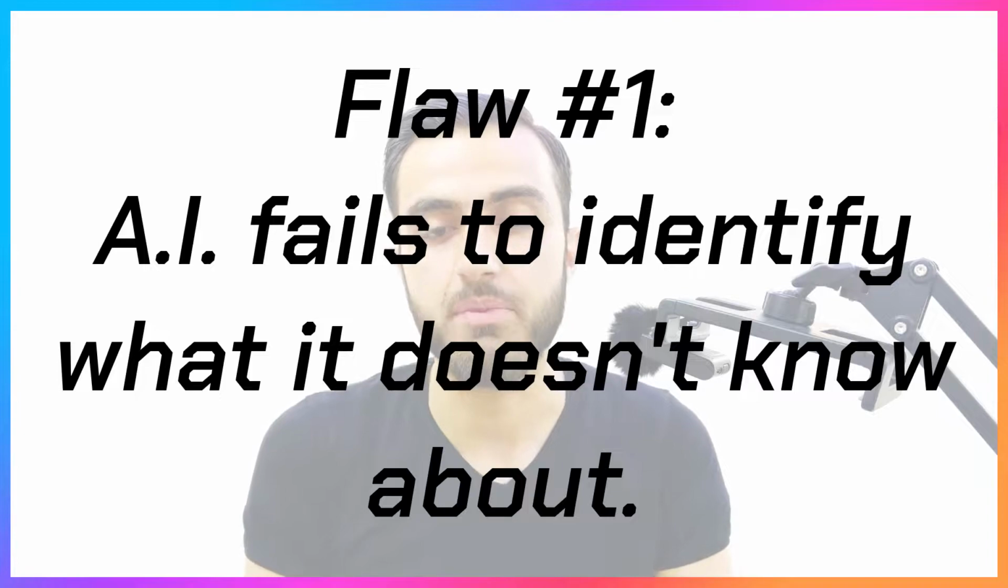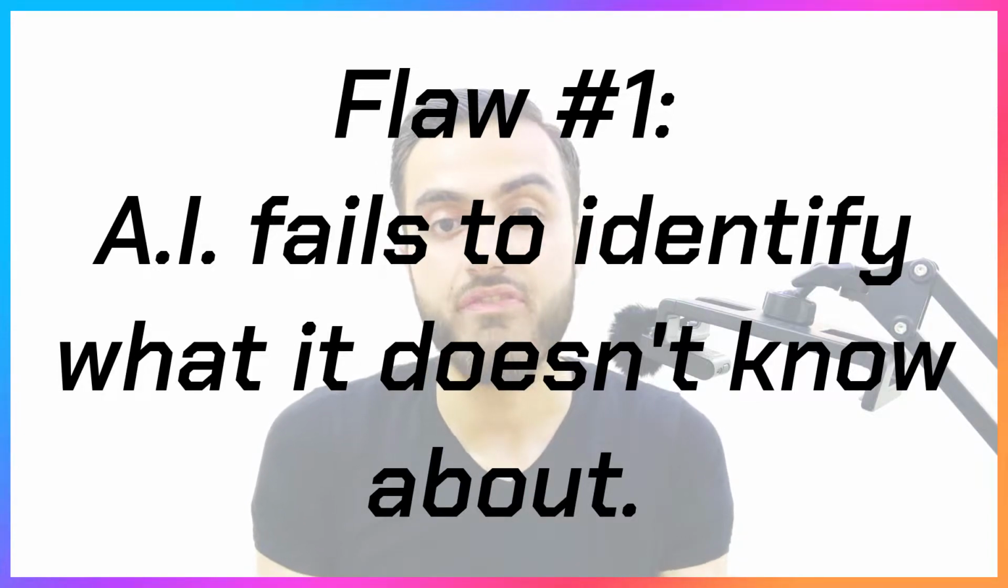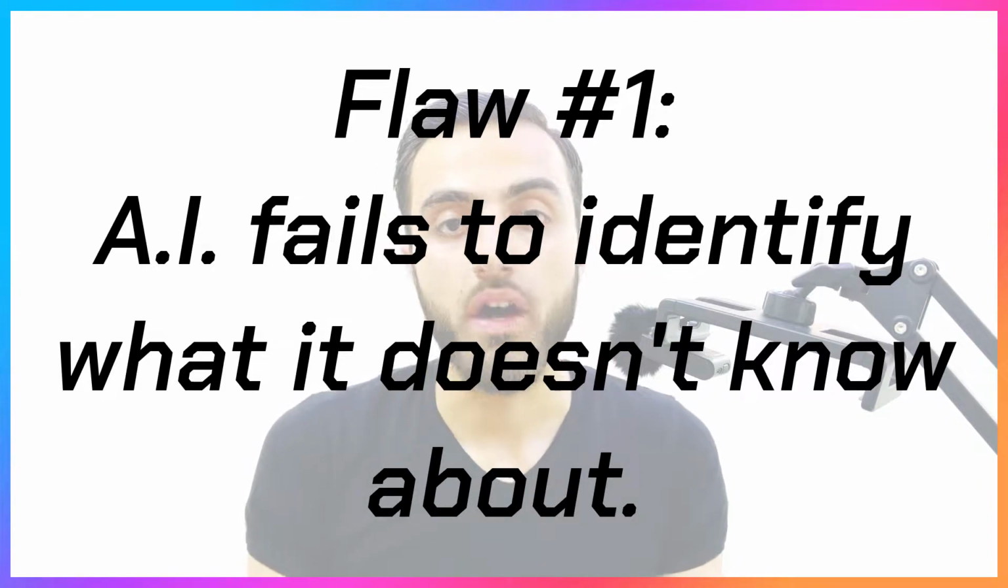But the good news is that I'm easily getting around them every time. Don't worry, I'll show you how. So the first flaw happens when you want to write about something new or a brand new product, for example. You will see that AI writers fail to identify what it is.